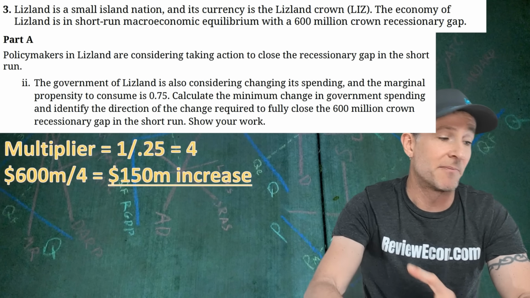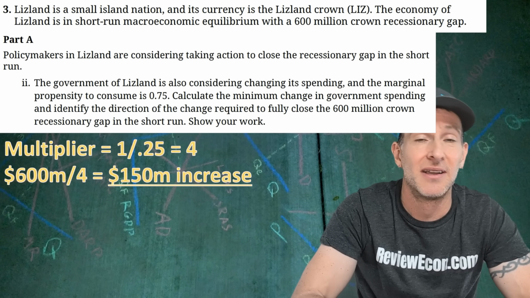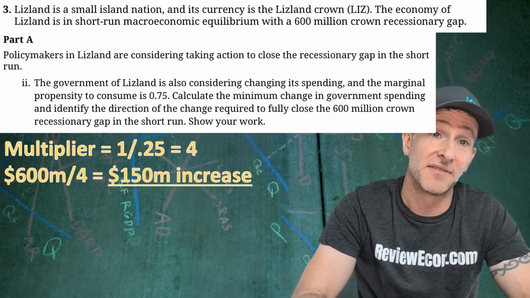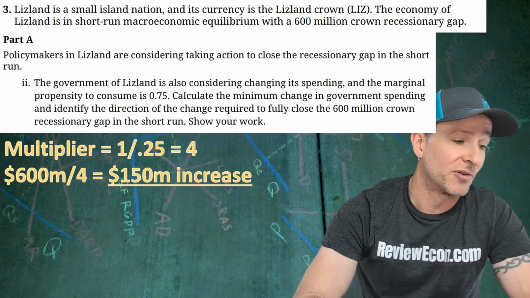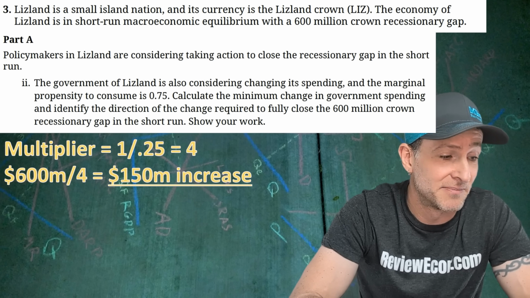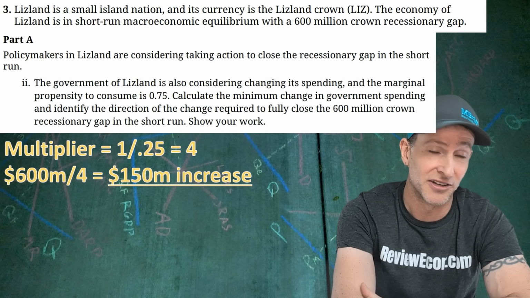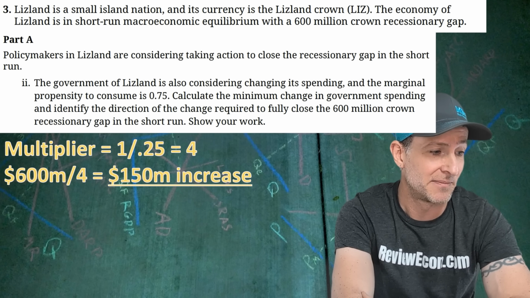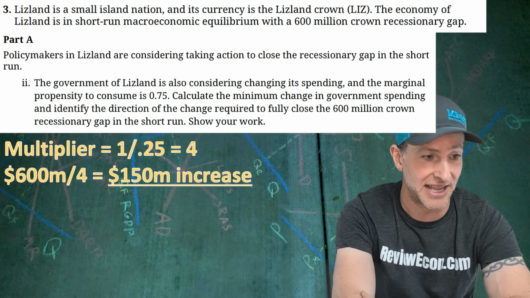First, I'm going to calculate my multiplier. That's 1 divided by 1 minus the MPC, which is 0.25. So that's what it reduces down to, 1 divided by 0.25, which gives us a spending multiplier of 4. Then I'm also going to take that 600 million, divide it by that multiplier of 4, and that gives us $150 million change in spending, and that needs to be an increase in spending because that will increase real output, closing that recessionary gap.